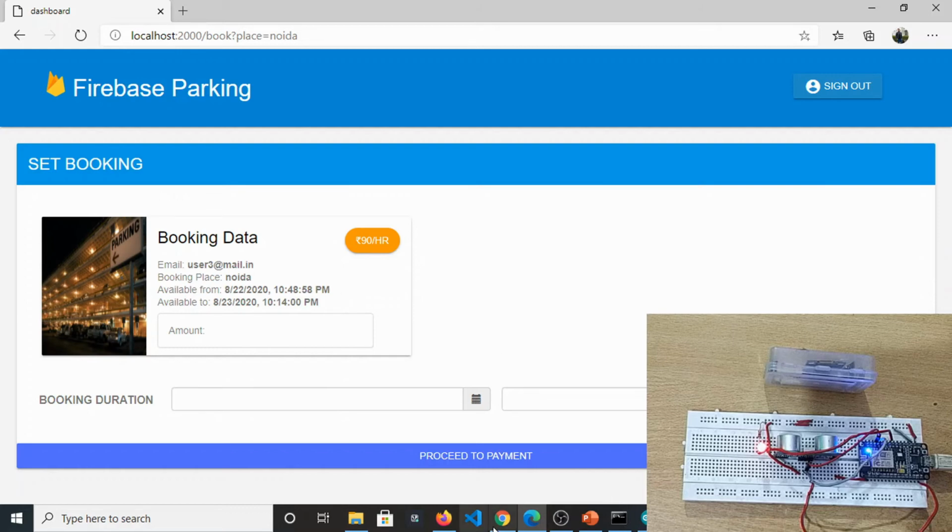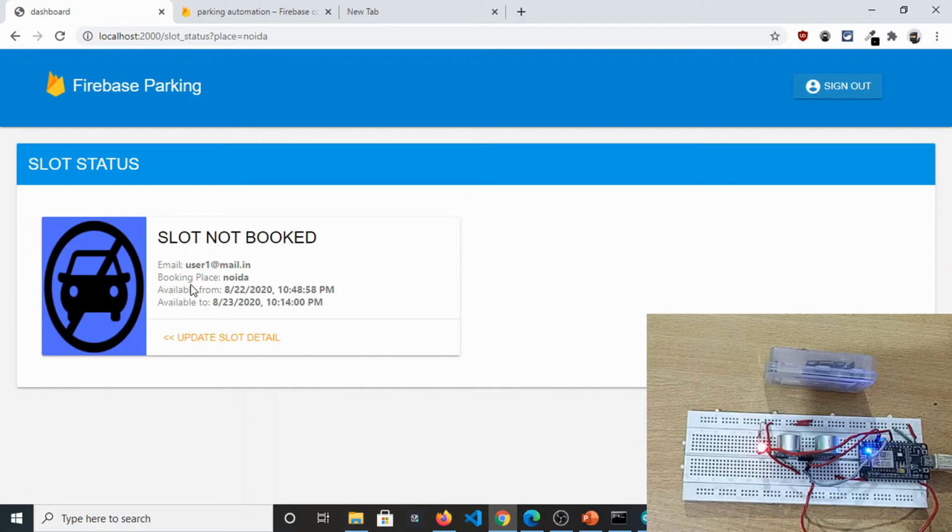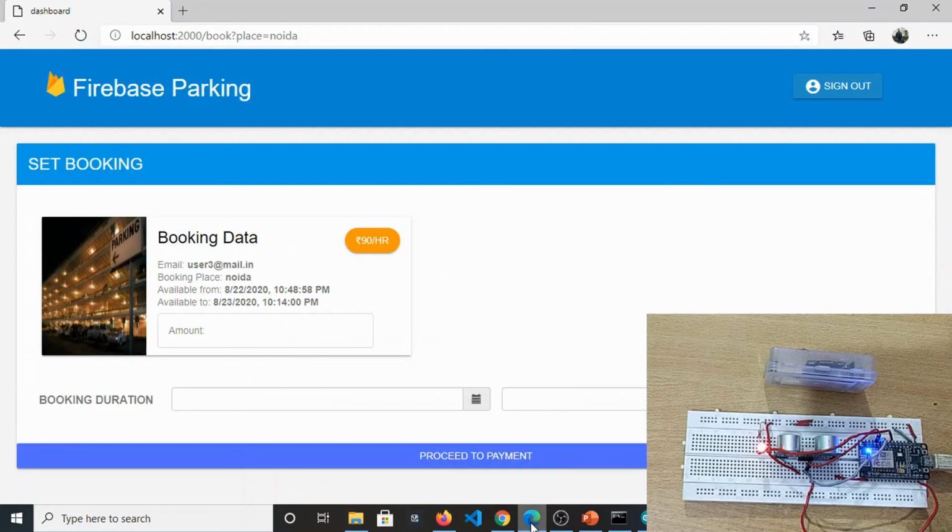Fine. So we have understood this, and this same thing is also updated. Slot not booked, and the available time is also updated, which is 10:48 now, and previously it was around 10:14 I think, and as soon as the car left it updated. So now we are going to talk about the third, the very important negative triggered case. For this we need to make a booking of 1 or 2 minutes.